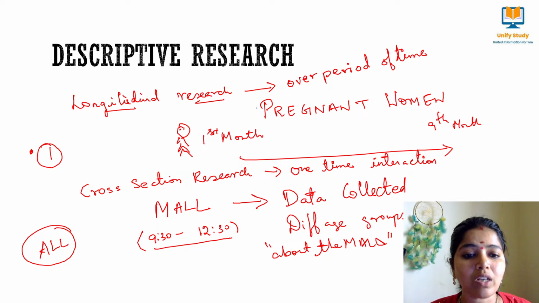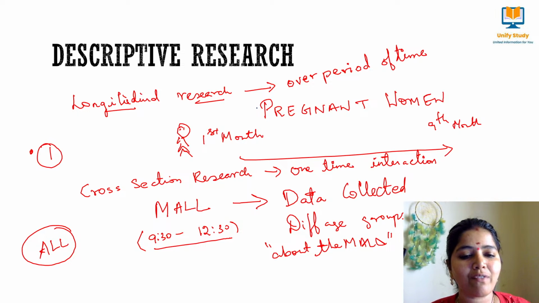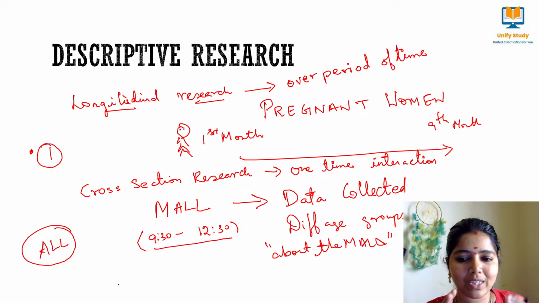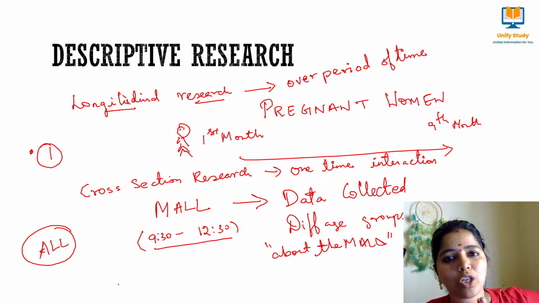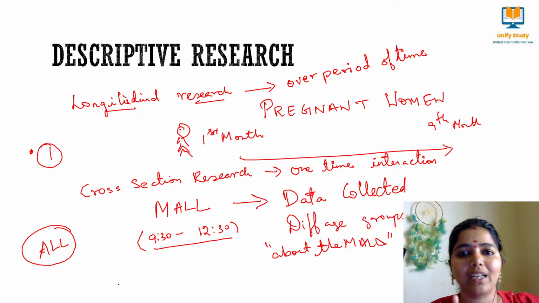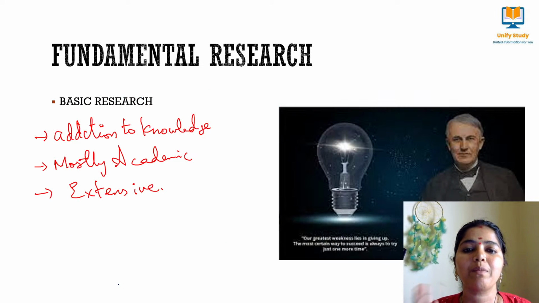Cross-sectional research means what? I'll be going to a mall. I want to study people's purchase behavior. So I'll get into the mall by 9:30. By 12:30 I'll be leaving. In that time I'll be collecting data from all sorts of people, interacting and getting the details. So that is only one-time interaction with all different kinds of people, and it is cross-sectional. Cross-sectional means different age groups will be there, different genders will be there. That is cross-sectional research.